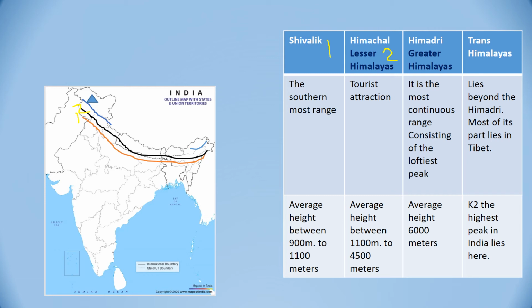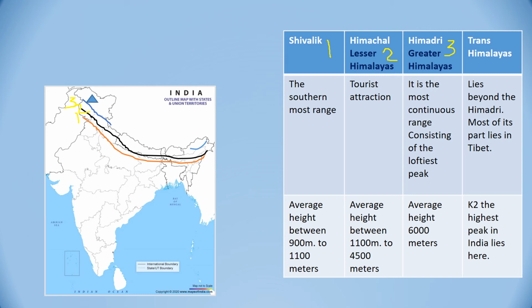There are a number of valleys in between Shivalik and Himachal, and they are known as duns. These duns, for example, Dehradun. After Shivalik and Himachal comes Himadri or the Greater Himalayas. This blue line you can see here. This is the Greater Himalayas.